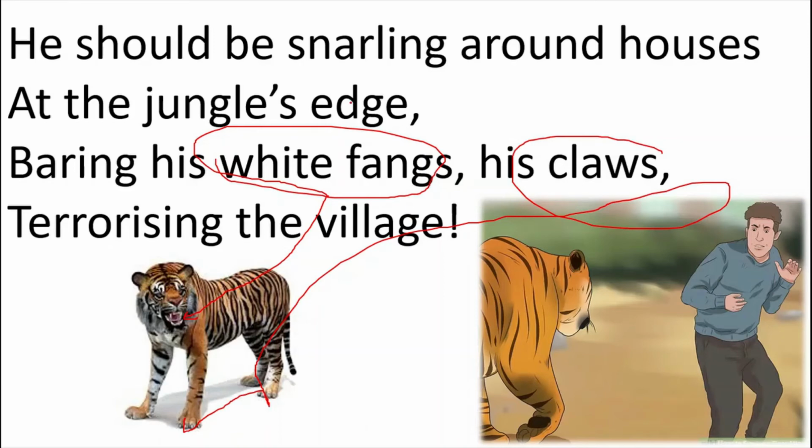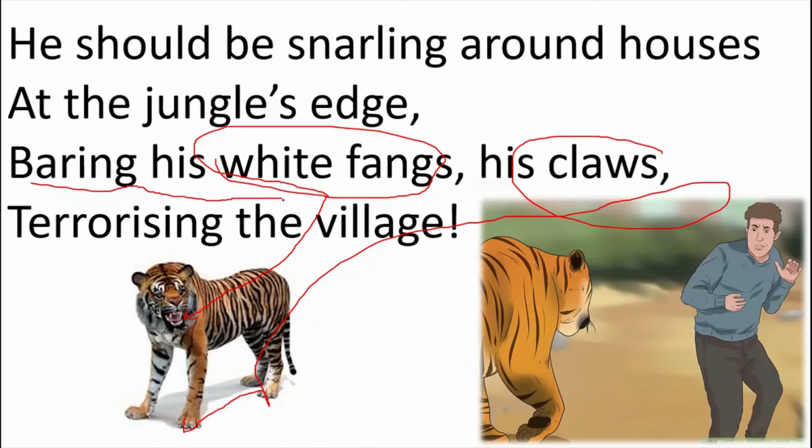So now the poet is saying that he should be standing around the villages on the boundary of the forest. He should go there, and around the houses he should growl and terrorize the people, but he should not be eating the people. Because the poet is saying in the third line, baring his white fangs, that means except his white fangs.